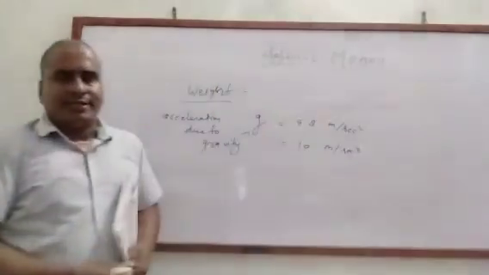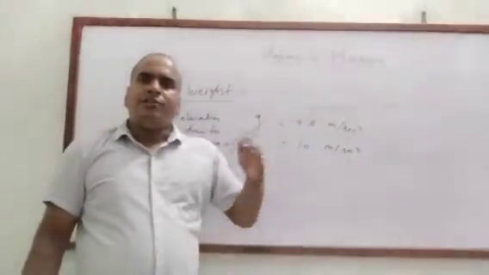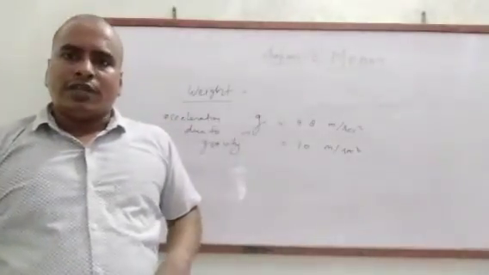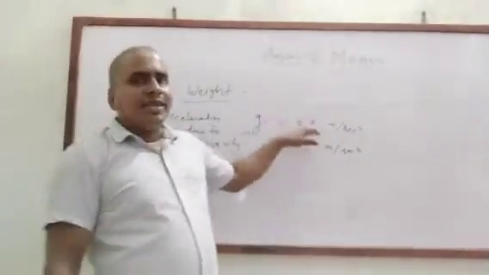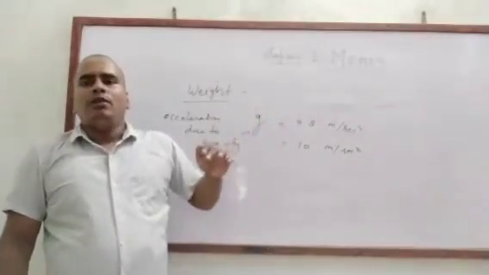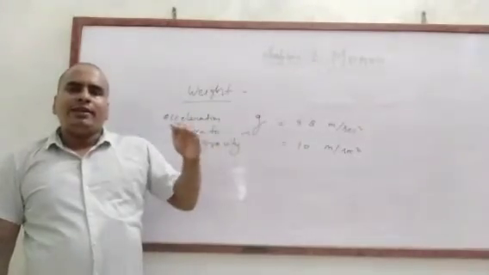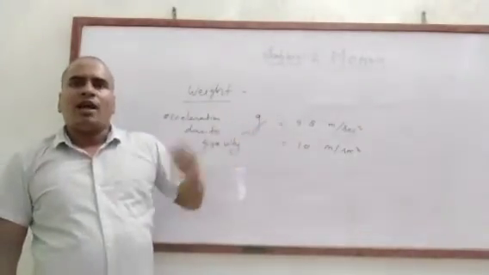It is not fixed. It will change according to location or position. Like the value of G is different at the North Pole, the South Pole, and the equator. So it will be different at different places on the earth.